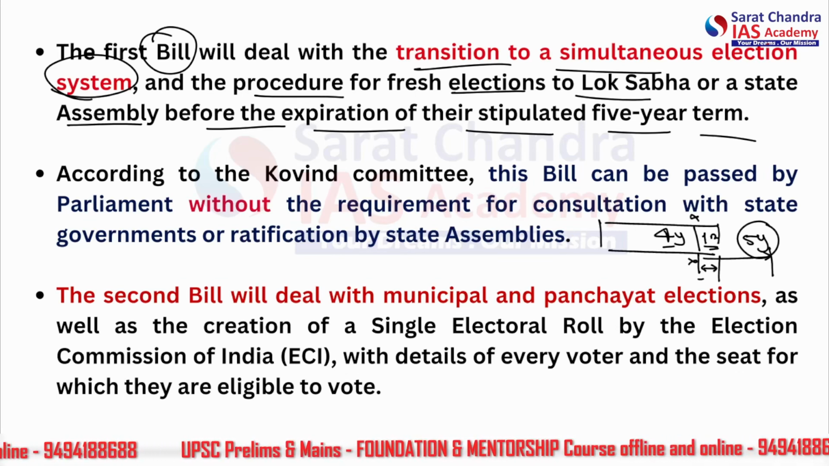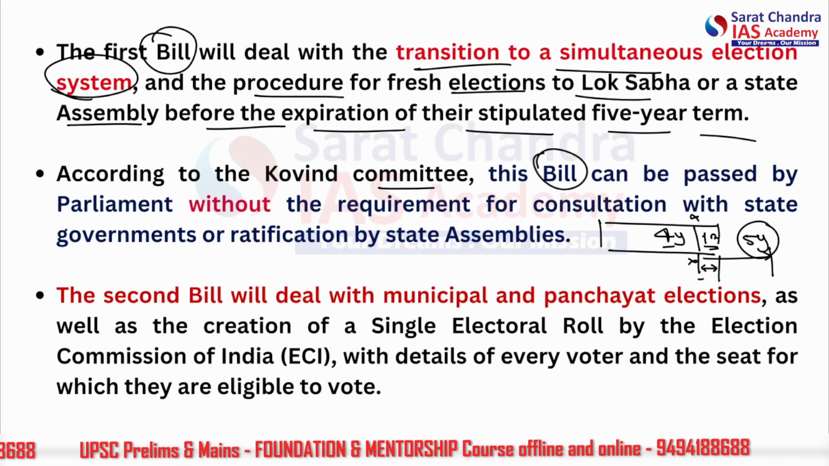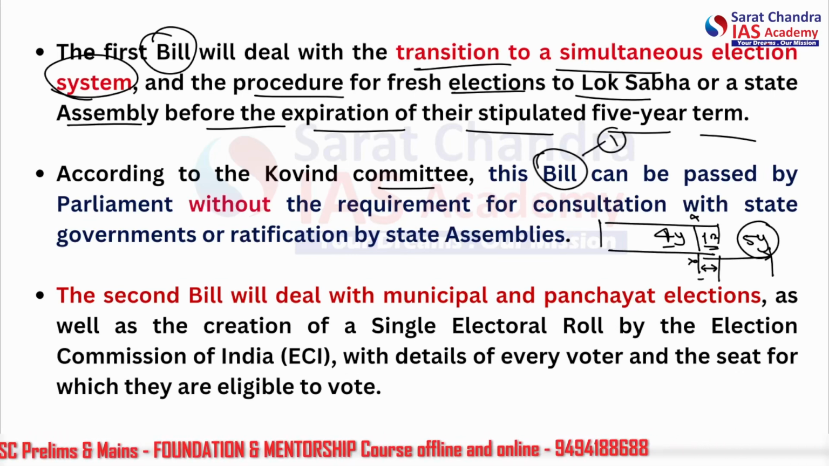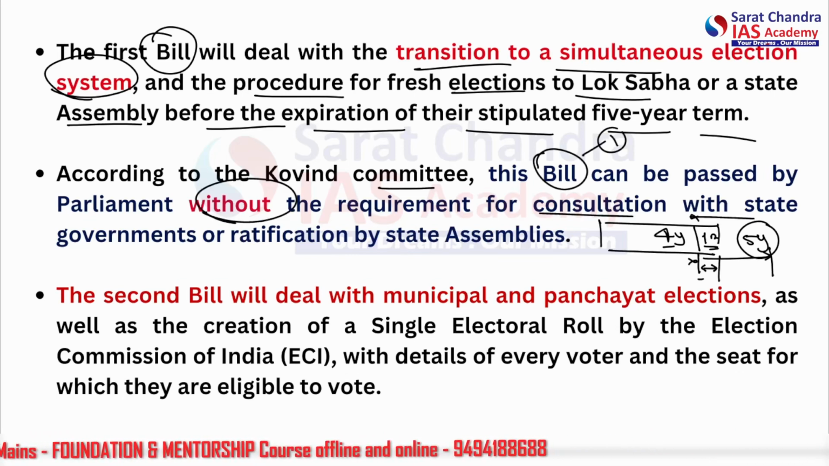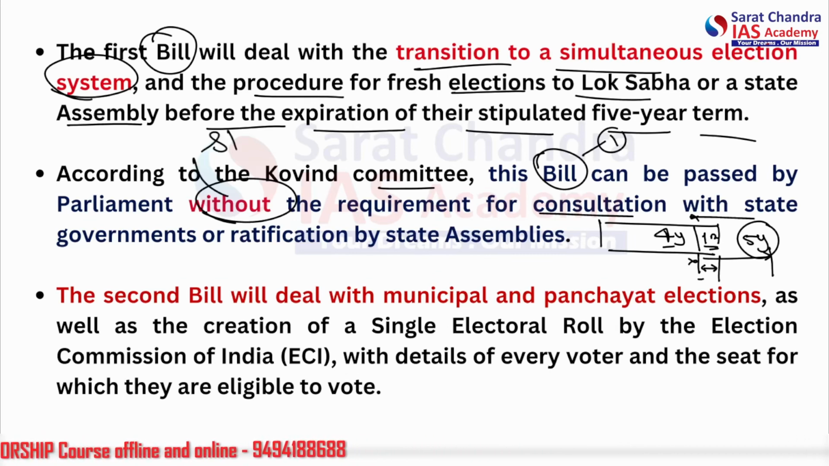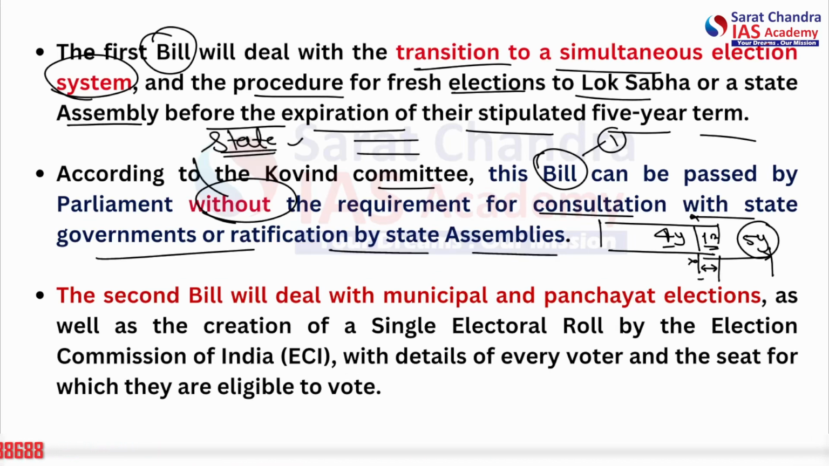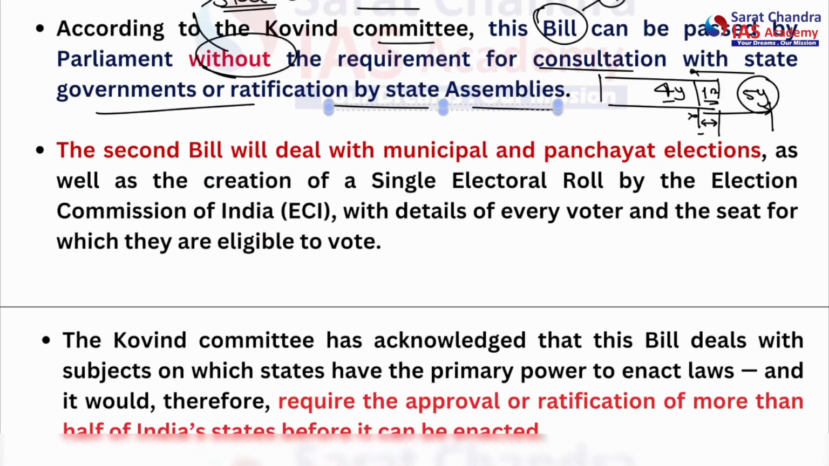Now according to the Kovind committee, this bill, that is the first bill, can be passed without the requirement for consultation with states because it does not deal with the topics in the state entry list. Okay, it is about the Lok Sabha and state elections or government, without ratification by state assemblies. The second bill deals with the municipal and panchayat elections. So these are the parts of the state entry list.